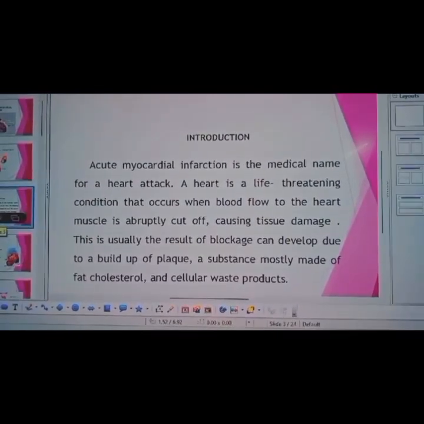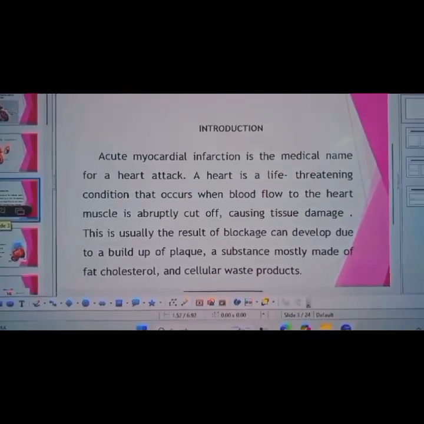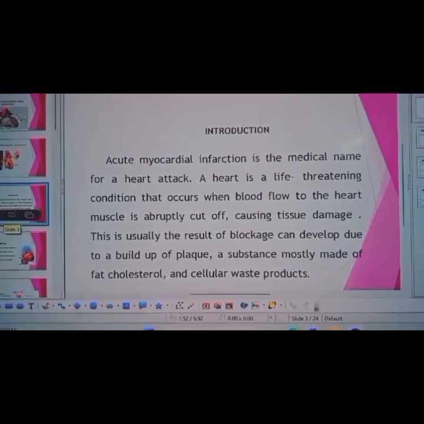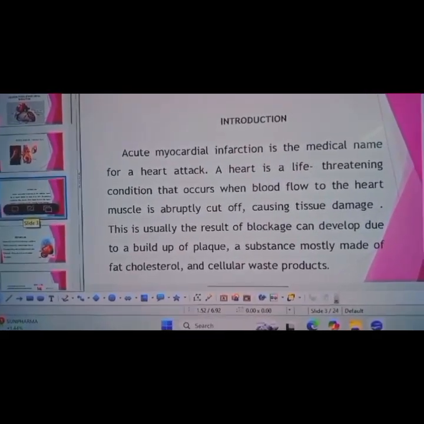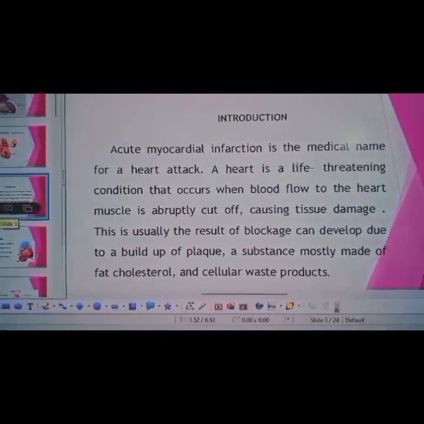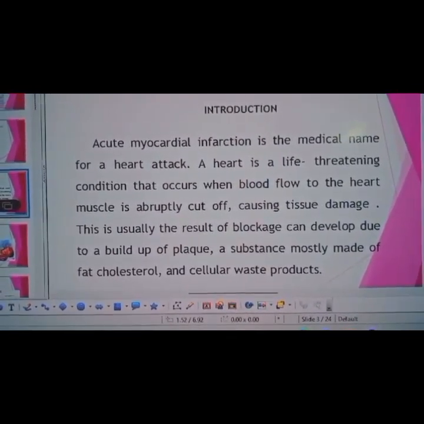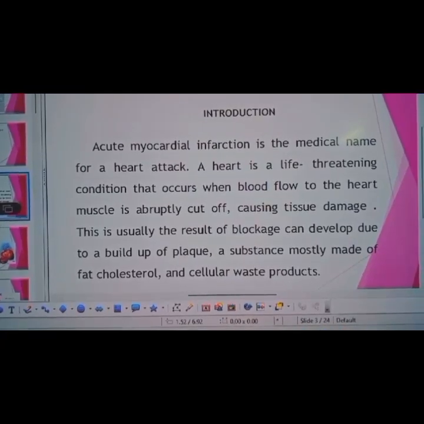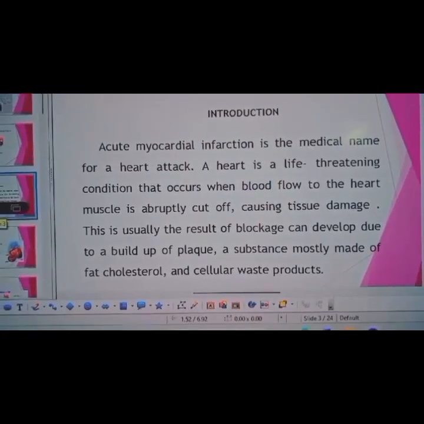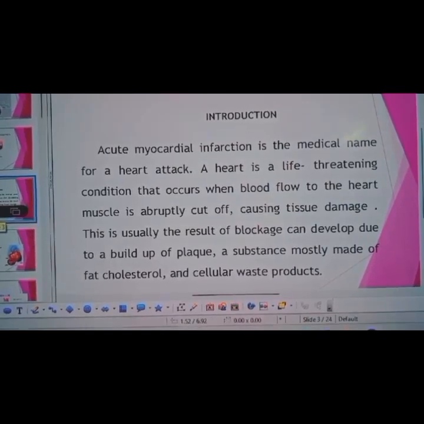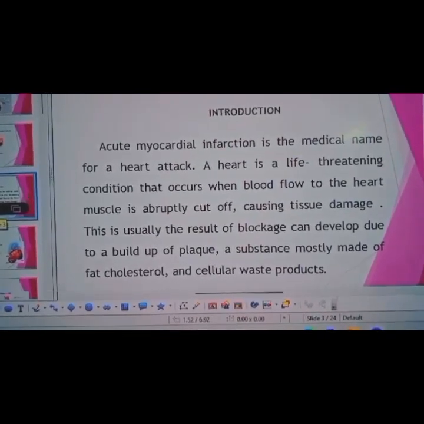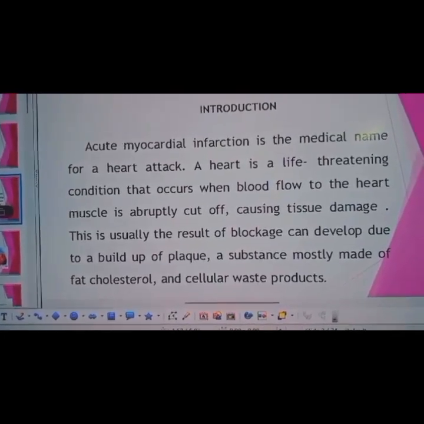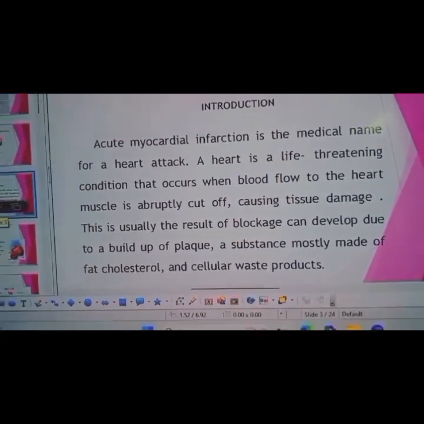Introduction. Acute myocardial infarction is the medical name for a heart attack. A heart attack is a life-threatening condition that occurs when the blood flow to the heart muscle is abruptly cut off, causing tissue damage. This is usually the result of a blockage that can develop due to a buildup of plaque, a substance mostly made up of fat, cholesterol and cellular-based products.